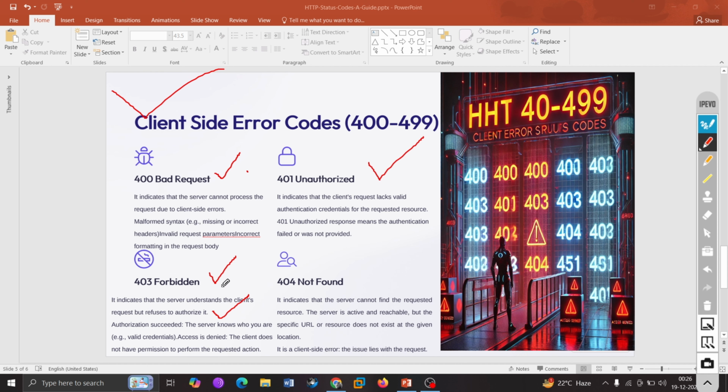Basically, over here, it could be that you have insufficient permissions, or that your user credentials are valid but lack the required permissions. They are not saying that your credentials are wrong. They are saying, yes, we know who you are, but you are not authorized to access these services. Therefore, I am forbidding you.